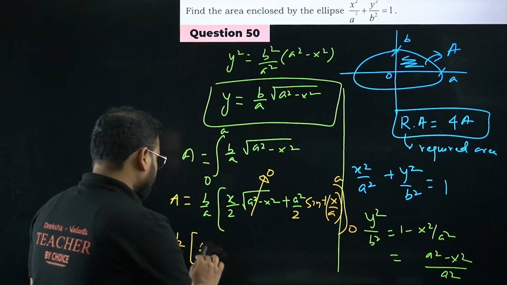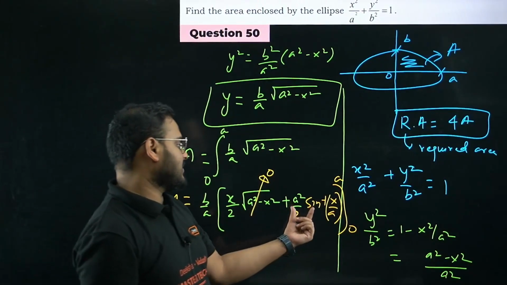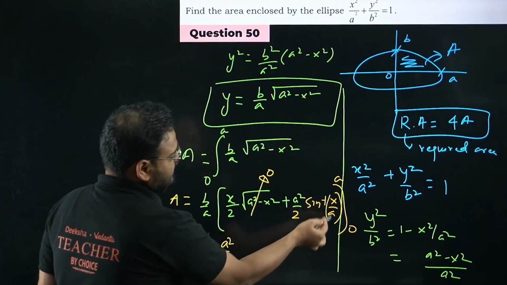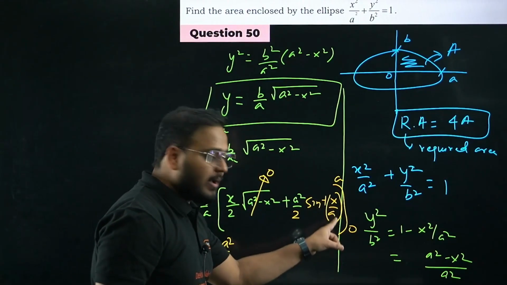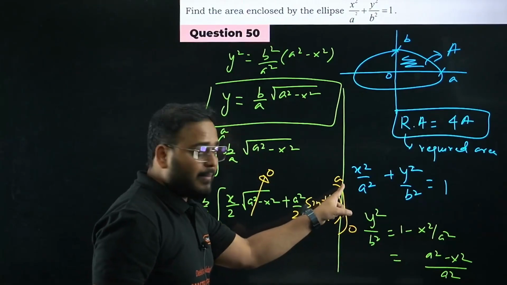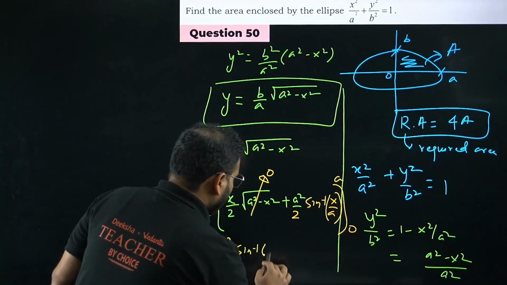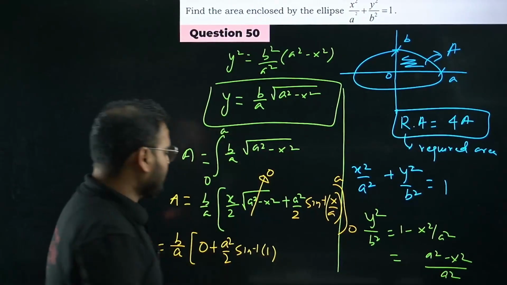So right here, 0. Next, sir, put it here in this case. It will become A square by 2 times sine inverse of x by A. Upper limit: x is A, so A by A is 1. So sine inverse of 1. Upper limit is done. Let's look at the lower limit.